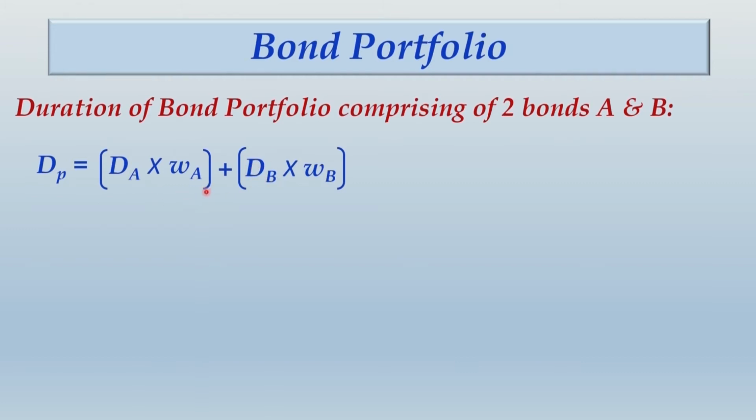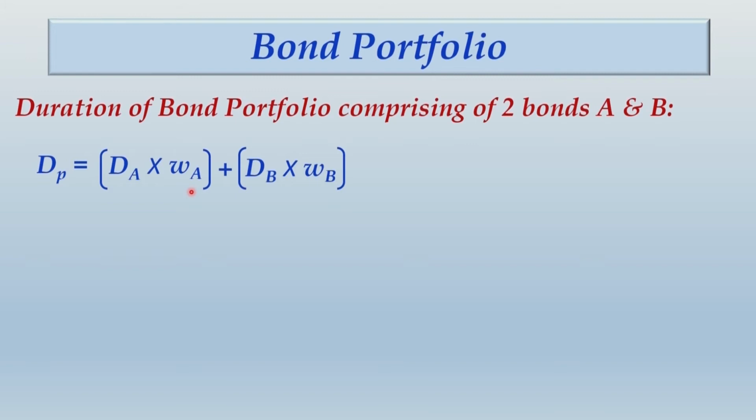WA is the proportion of money invested in bond A, or proportion of bond A value in terms of the total portfolio, and WB is the proportion of value of bond B in terms of the total portfolio. So I have just explained you one thing, how to find WA and WB. If we take the value of bond A divided by the value of entire portfolio, we get WA.